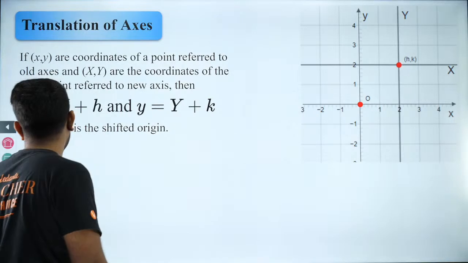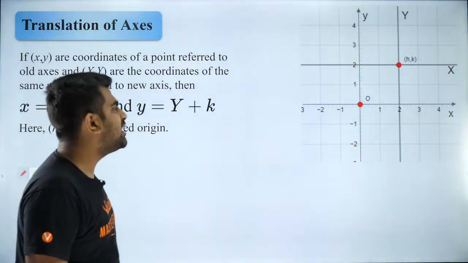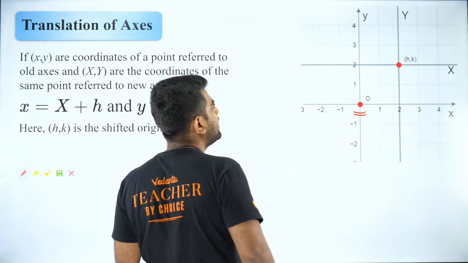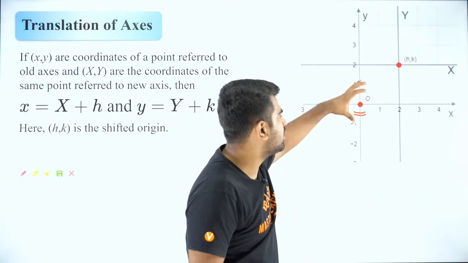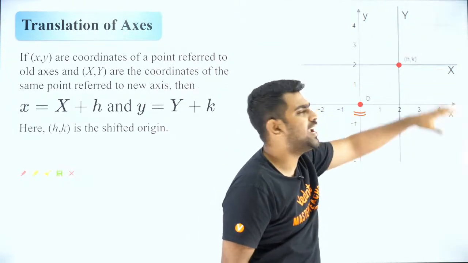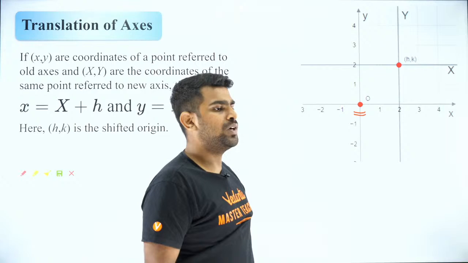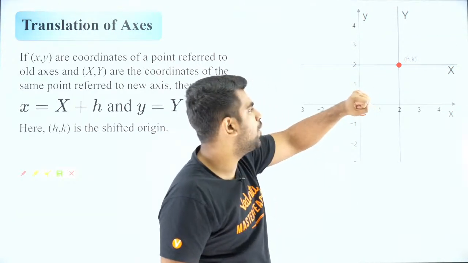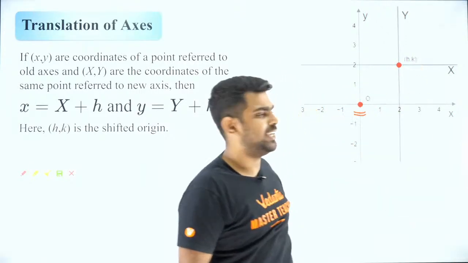Exactly, Archana, you're right. So now, let us say you have origin at 0, 0. Now, I am moving the origin. I am taking the axis, plucking it out and keeping it at h, k. What am I doing? I am taking it out from 0, 0 and keeping it at h, k.